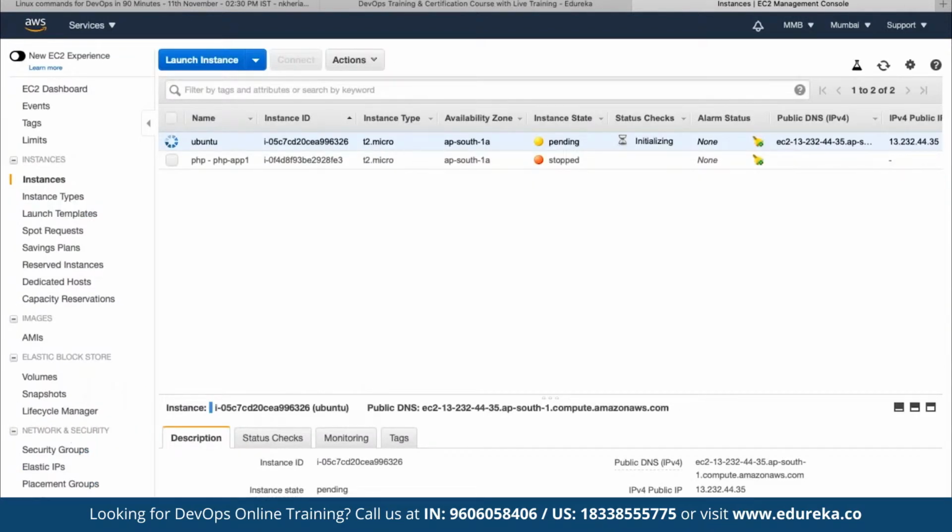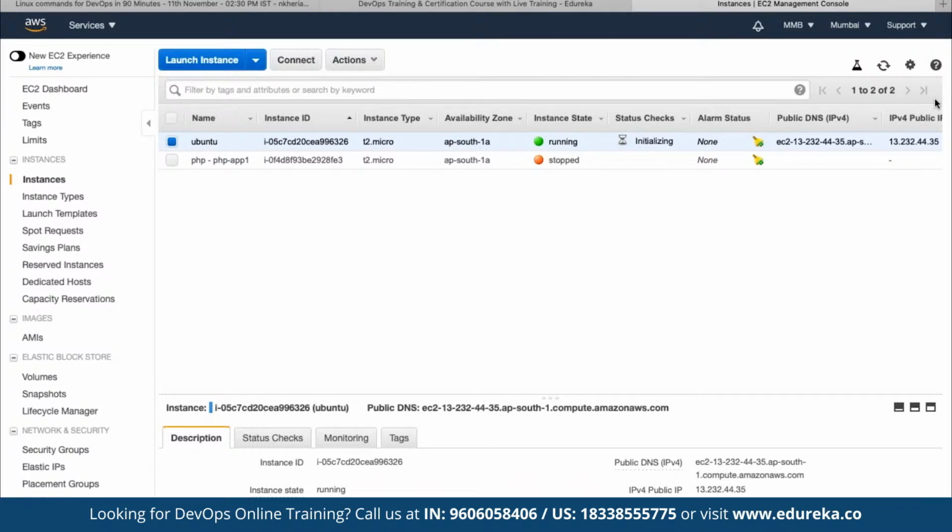In order to get connected to this instance, if we have access, we can make use of any SSH based client. We can use PuTTY, MobaXterm, or the inbuilt SSH clients available. Usually it takes a bit of time for this instance to be deployed.